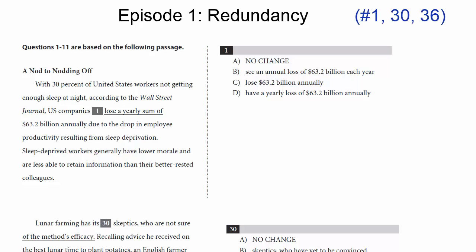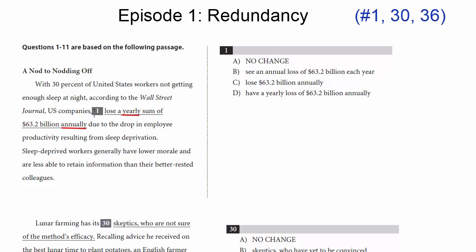First one, number 1. With 30% of United States workers not getting enough sleep at night, according to the Wall Street Journal, U.S. companies lose a yearly sum of $63.2 billion annually due to the drop in employee productivity resulting from sleep deprivation. So we look at the original and we say, well, do we see anything grammatically wrong with it? And grammatically, no. It's a perfectly fine sentence, or portion of a sentence. The problem, though, as we might expect, is redundancy. Notice we have a yearly sum of $63.2 billion annually. We are repeating the same idea that this is a yearly loss, right? It's an annual loss. We don't need to repeat those words in this passage.